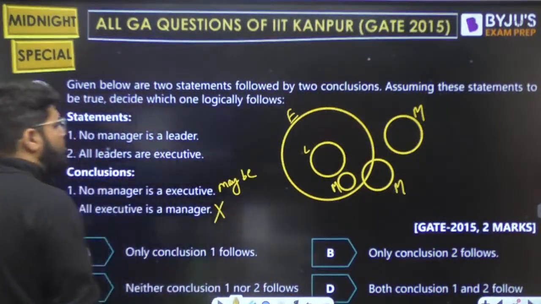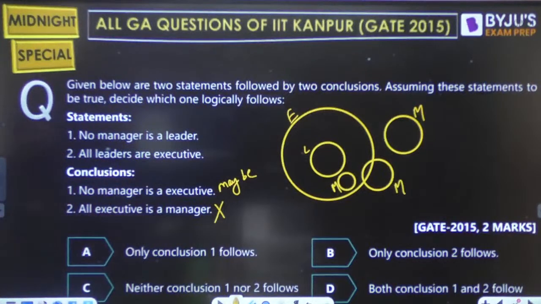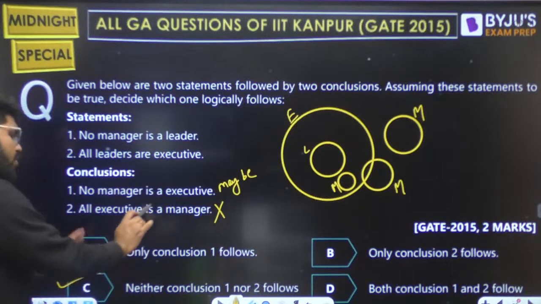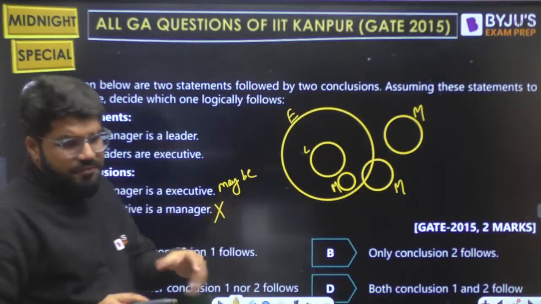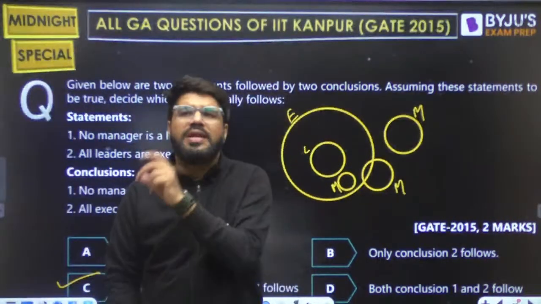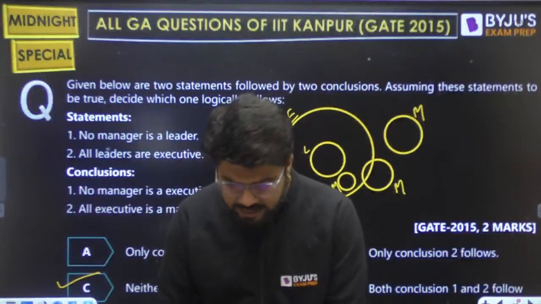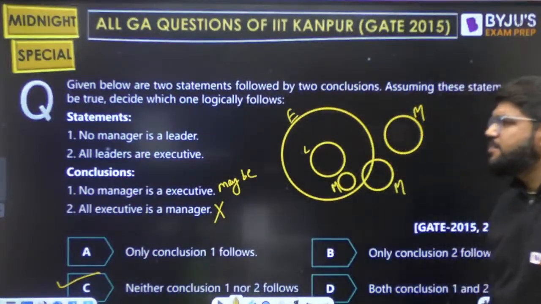This will not follow at all. There is no maybe. This is false. So which of the conclusions follow? Neither 1 nor 2. 2 is definitely not following. 1 maybe, but if it is maybe, I can't conclude that. I can't conclude that, okay? Because it is the maybe situation.